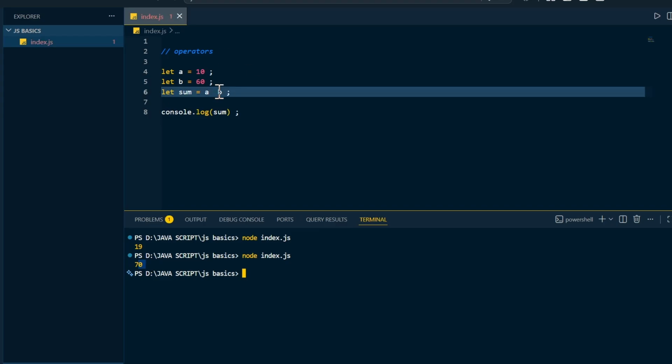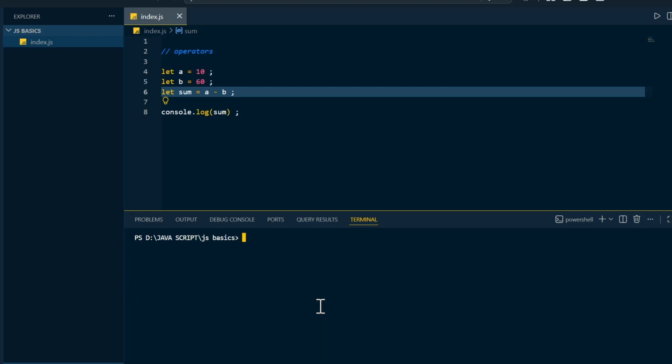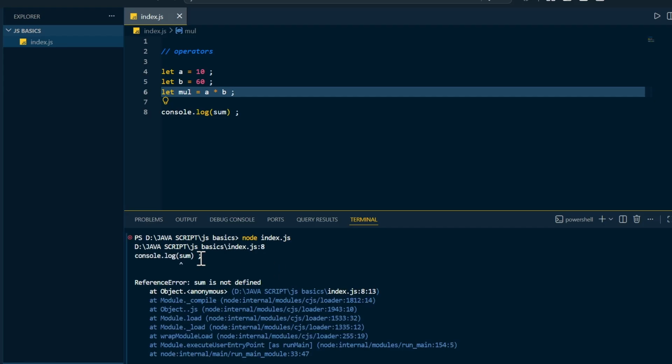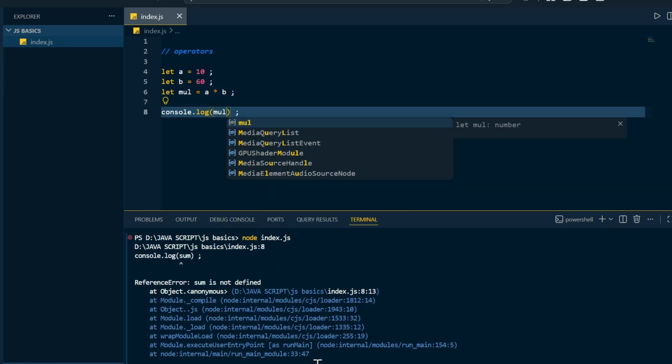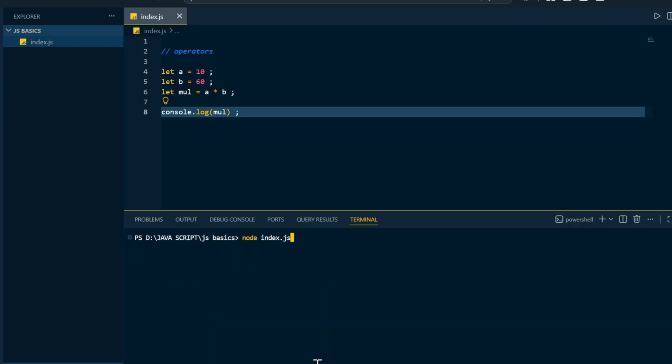Now if you want to have the subtraction, you compile and run, you will get minus 50. So in this fashion, whatever operation that you want, you can perform, you can simply change it as diff. So this is the subtraction, and this is the multiplication. Let's say this is mul, and again if I compile and run, you make sure to change the variables that you are having over here, and if you again compile and run, you are going to get 600 as our output.